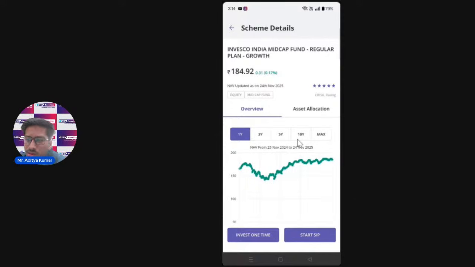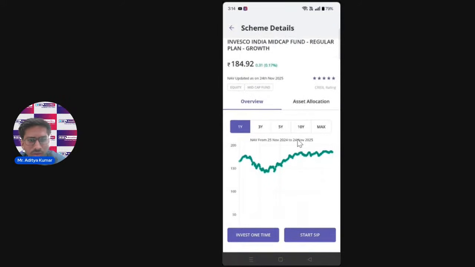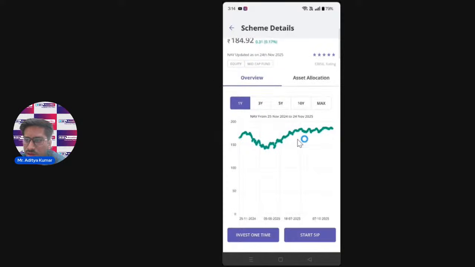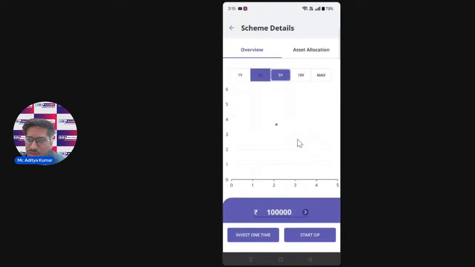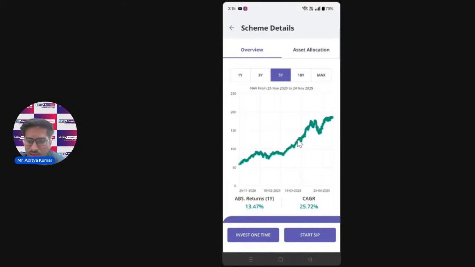Talking about past performance, you can get a brief overview of how this fund has been performing and how much return it has given. I already told you how much return this fund has given over 1 year, 3 years, and 5 years. You can just see the CAGR.